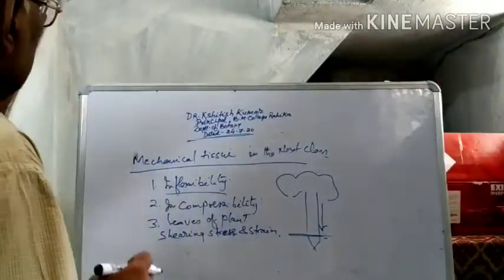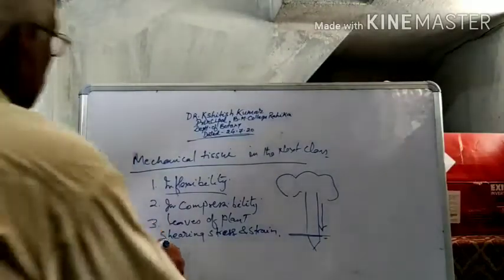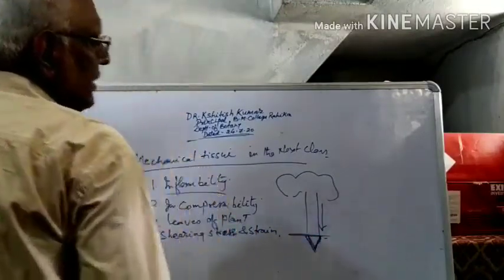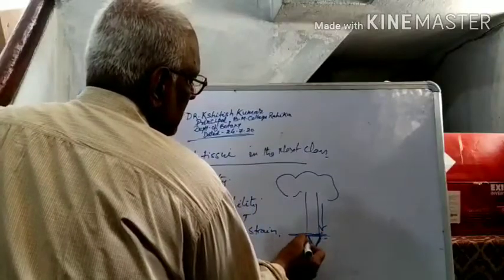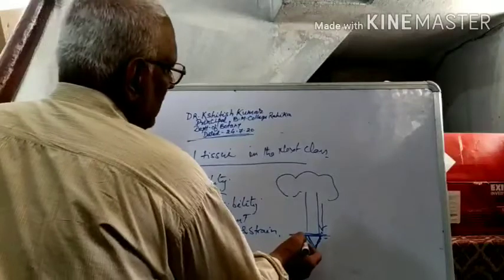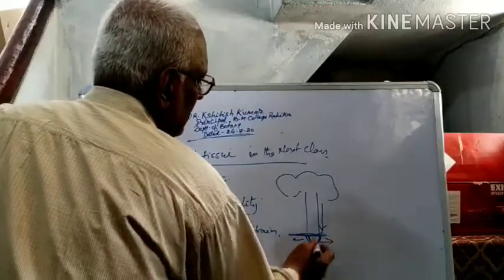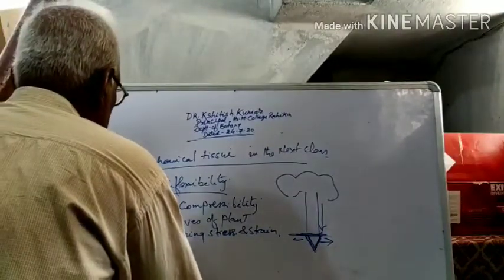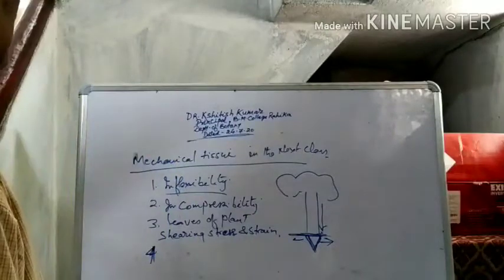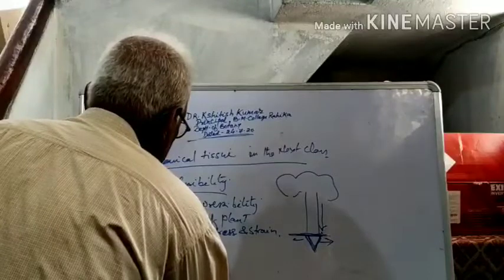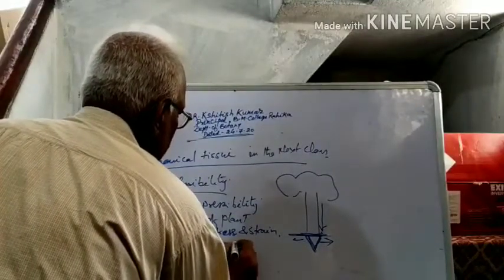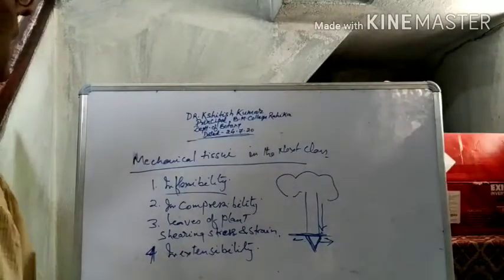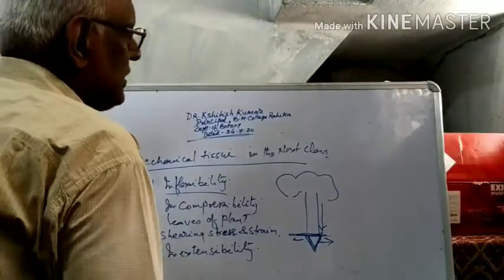So the next point, the roots of the plant, when there is dry condition after the wet, there is the tendency of the plant, a pull is generated here on the upper surface of the root, and this is known as the pull. The force is known as inextensibility.